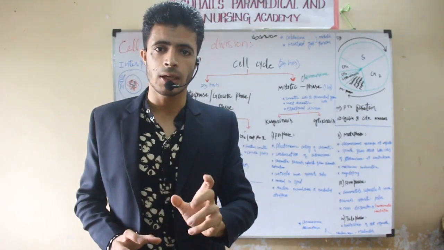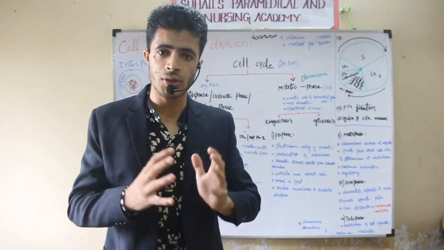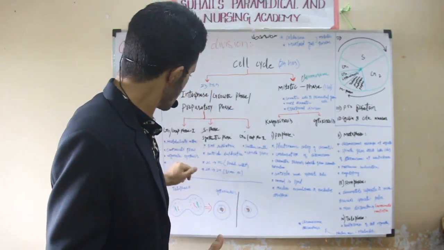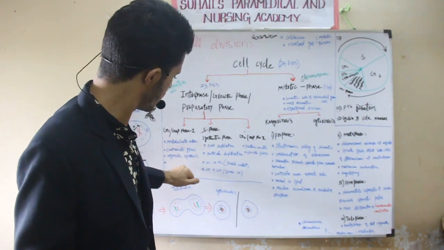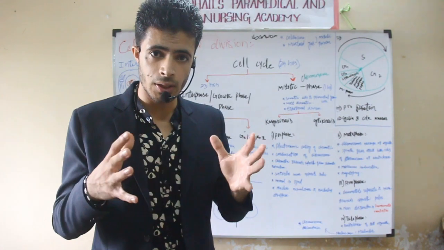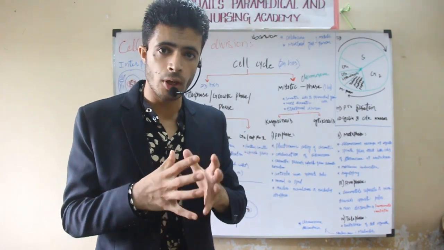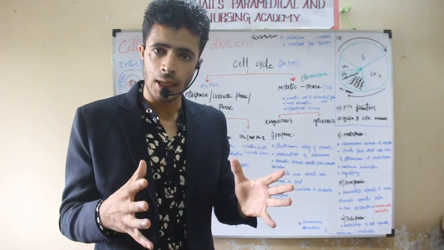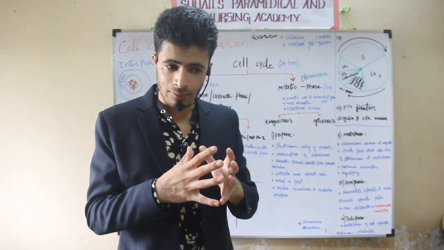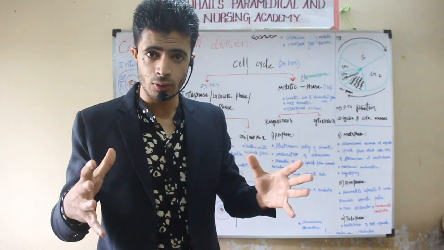And in this stage the cell will grow. The cell will increase its cytoplasm. The cell will increase its organelle number. The cell will continuously grow. The ribosomes will also be increased. If there are 5 or 10 ribosomes, these ribosomes will also be increased. And the cell will increase the proteins required for the division in the future.